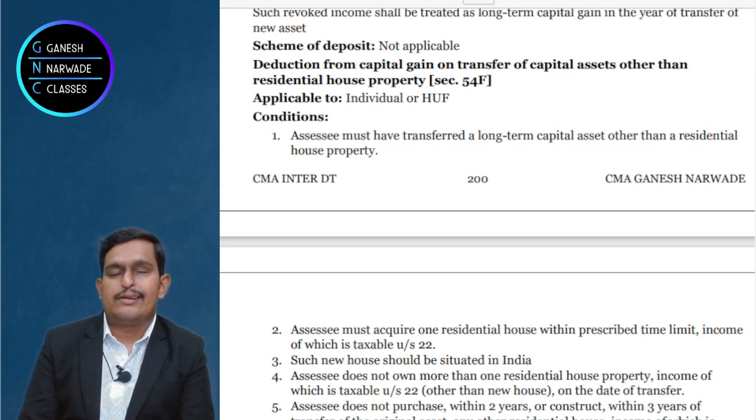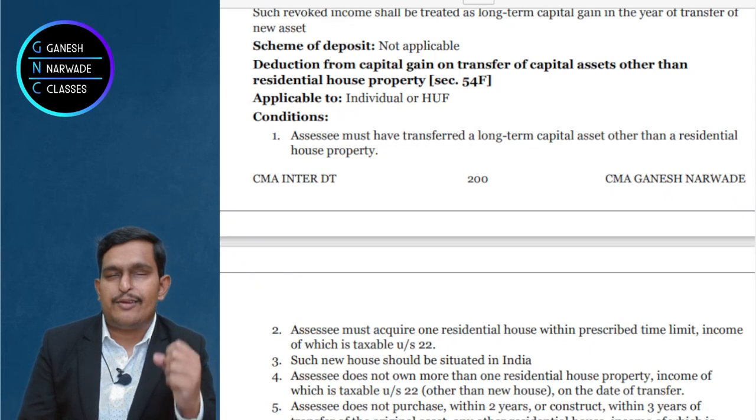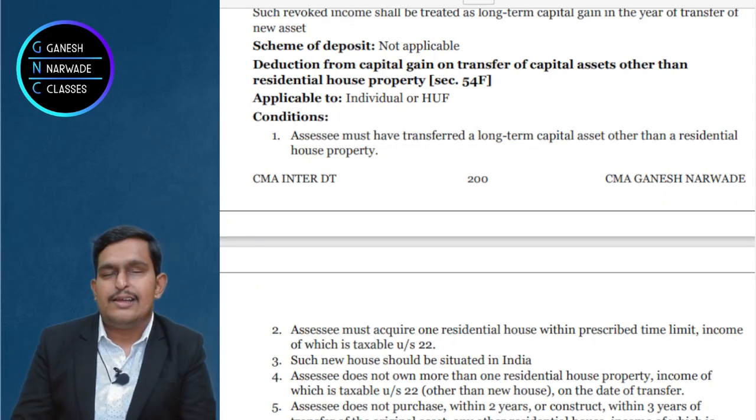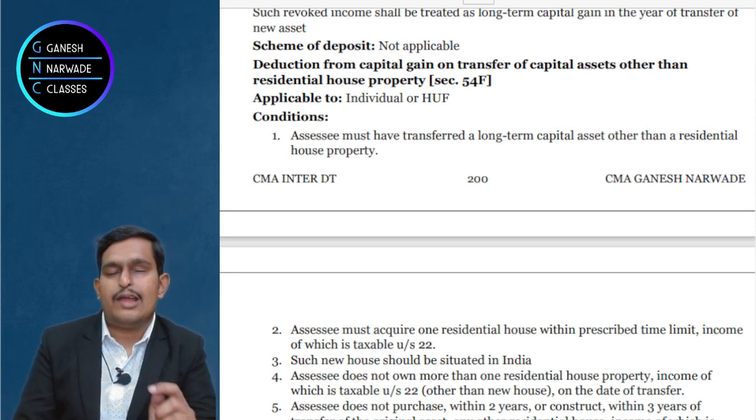Now to whom is it given? It is given only to two people, either individual or HUF. Is it given to a partnership firm? Is it given to a company? Is it given to an LLP? Is it given to a local authority? The answer is no, no, no, no. It is only given to individual and HUF.